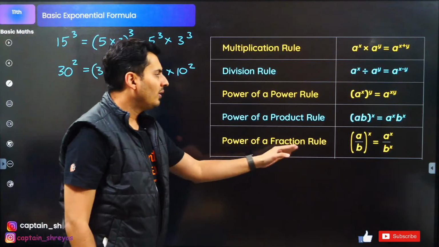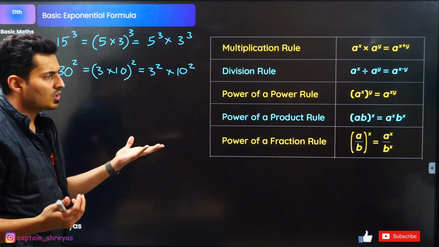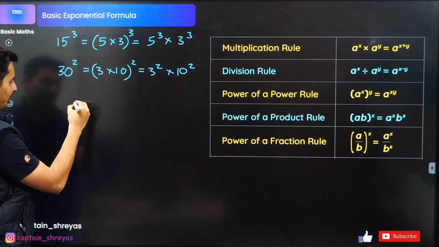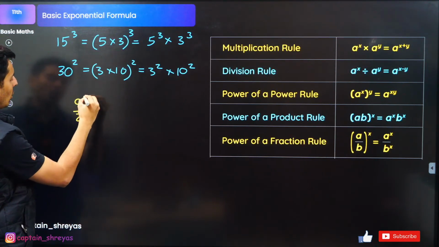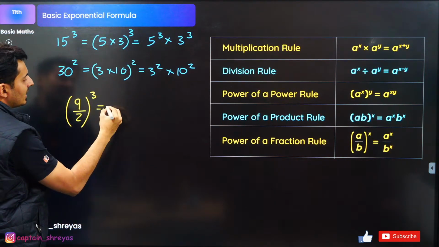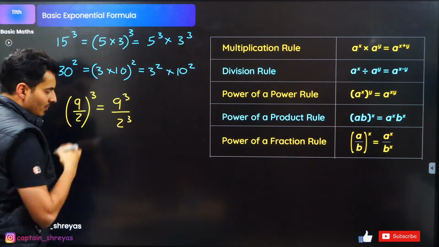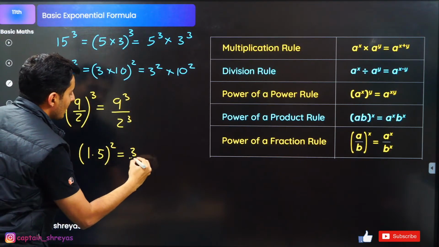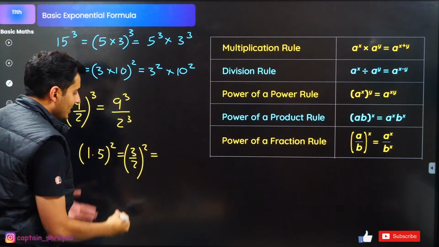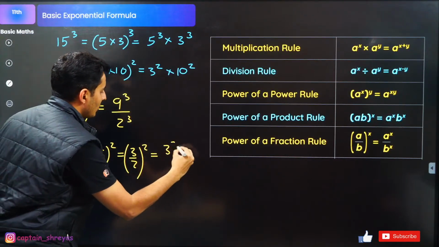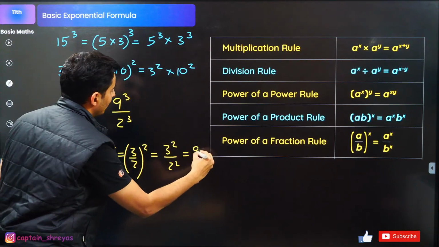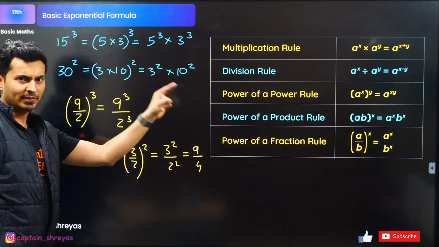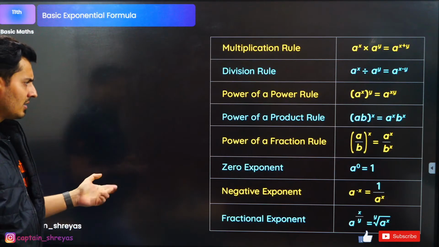Next, power of a fraction rule. A by b whole raised to x is a raised to x by b raised to x. Example, let's say 9 by 2 whole cube is nothing but 9 cube by 2 cube. Okay, similarly 1.5 whole square is 3 by 2 whole square, which is nothing but 3 square by 2 square, which is nothing but 9 by 4. So all these things are done. Okay, everyone with me? Let's move on to the next set of rules.